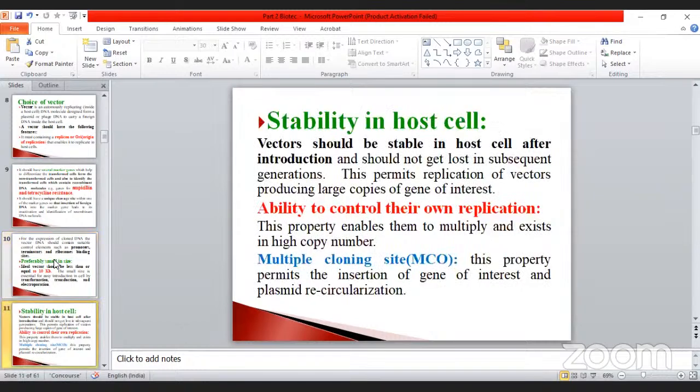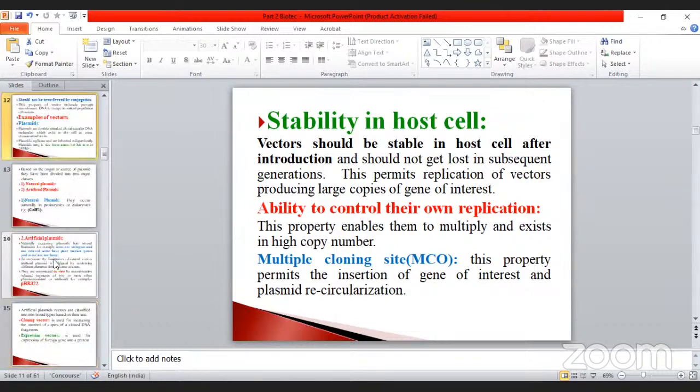Okay. And then the stability in the host cell is very, very important. If it enters the host, it should be very stable in nature. If it is not stable, then it is not a correct vector. Also, the ability to control its own replication is another property. A multiple cloning site is also there, which is very, very important for the recircularization process.